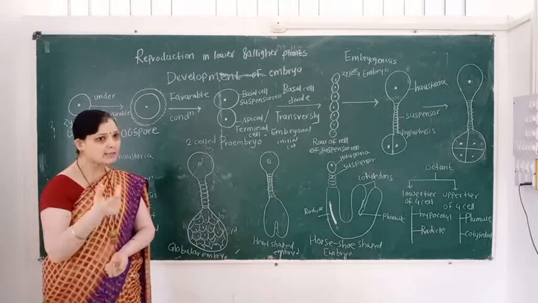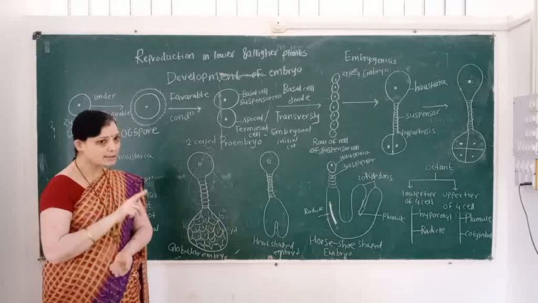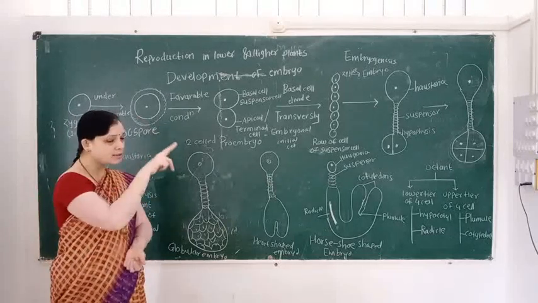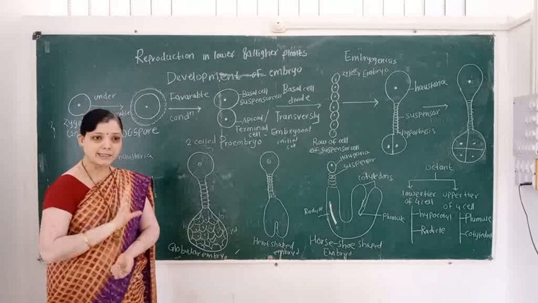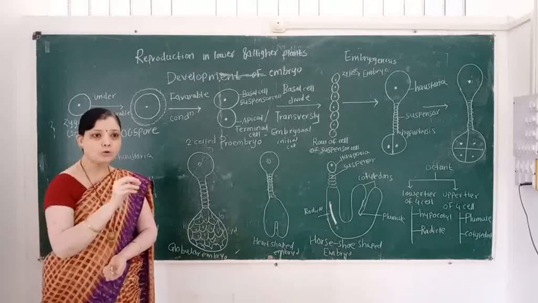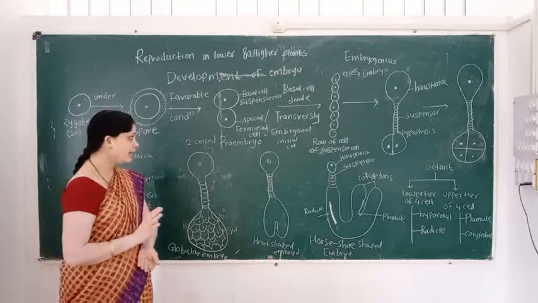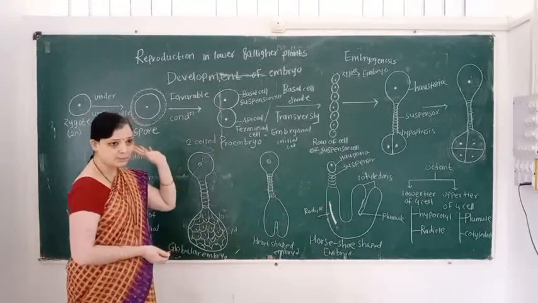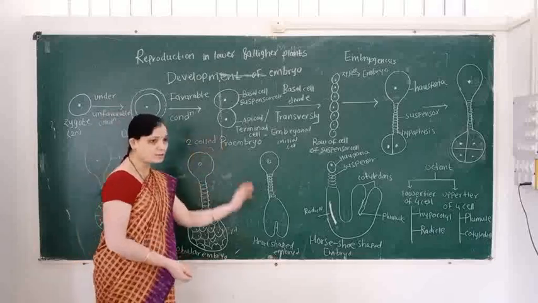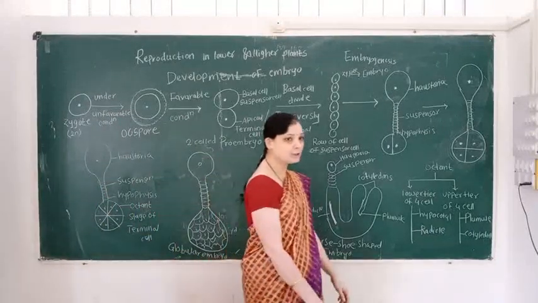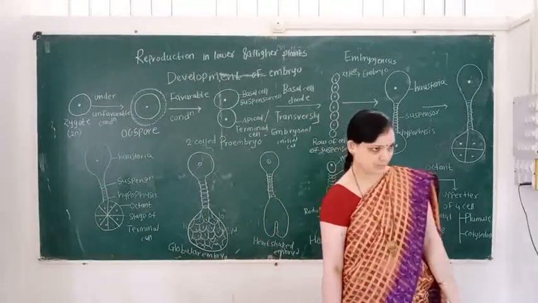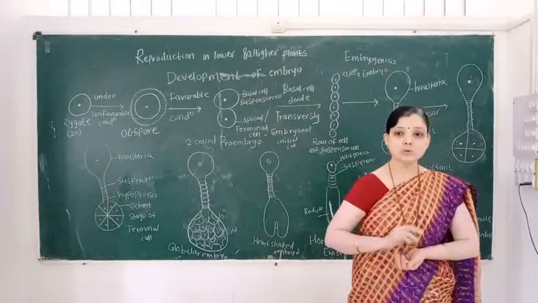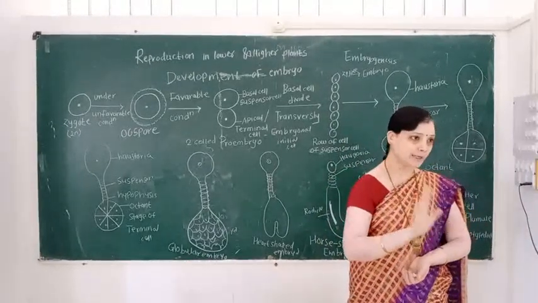Out of these 2 cells, in the first transverse division, the basal cell takes part and forms the row of cells. And when basal cell and apical cells are formed, it is called a two-celled proembryo.